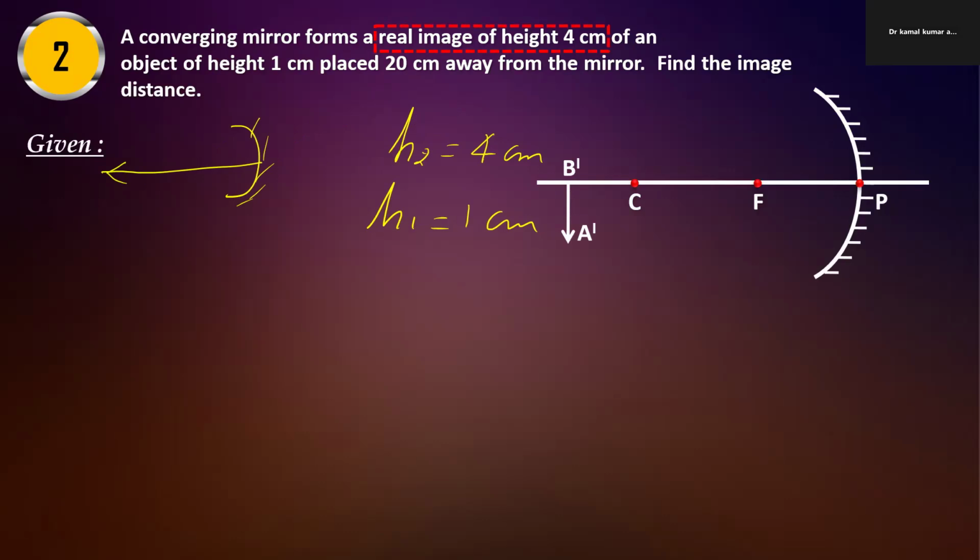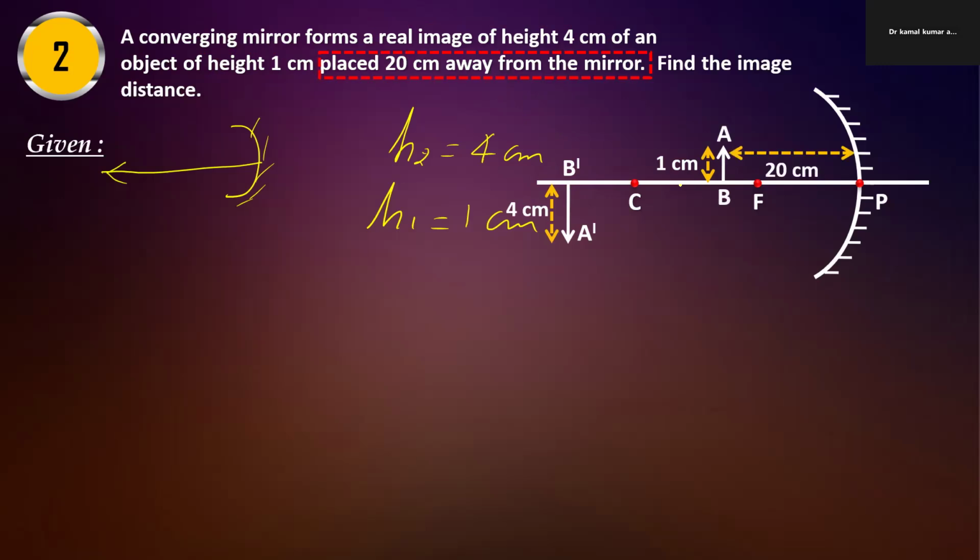Real image of height 4 centimeter. So you can see that a real image in a concave mirror will be on the downward side. So we will take that it is the real image. The object height is 1 centimeter, and this is placed at 20 centimeter distance.